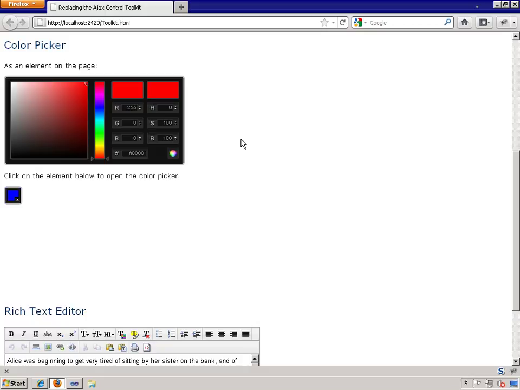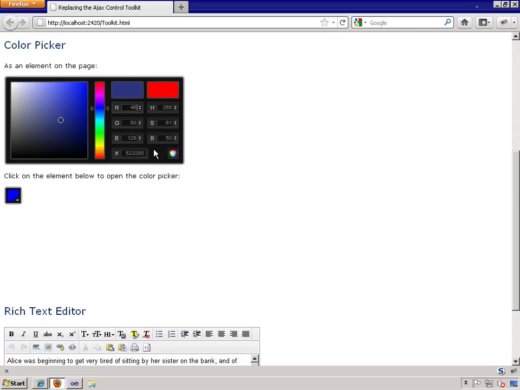The user can select a color using any of the controls, going directly on here and moving around, or moving around on this bar here, or you can directly enter values within these various text boxes. And it automatically displays the color that you've selected. And it also generates this hash or this hex value for the colors. So you can directly enter the RGB values or the hue, saturation, and brightness values as well.